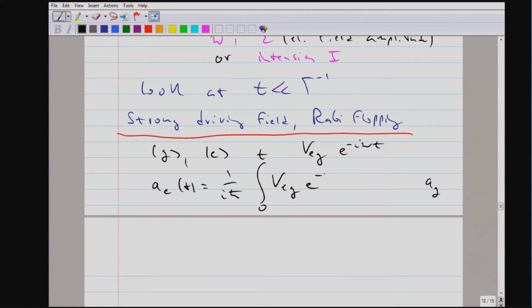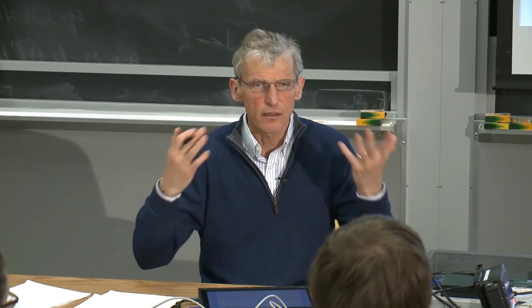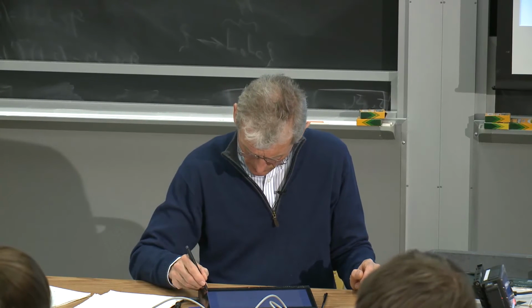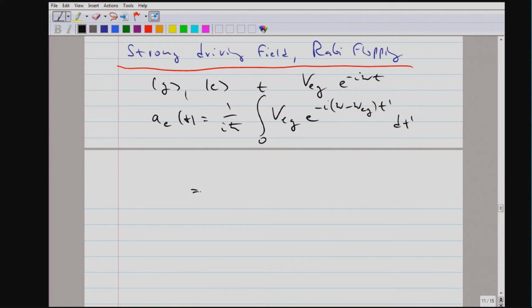We have the time dependence of the electromagnetic field, and we also need the time dependence of the excited state. So when I integrate now over t prime, I take out the ground state amplitude because we are doing perturbation theory, and we assume that for short times in leading order, the ground state amplitude is 1 as prepared initially. So this integral can be solved analytically.